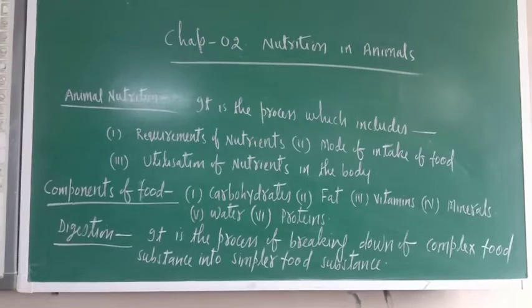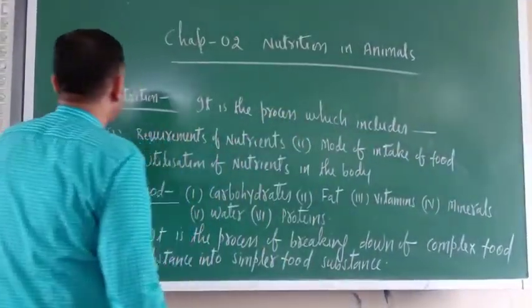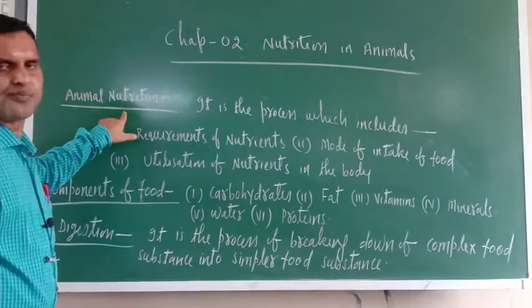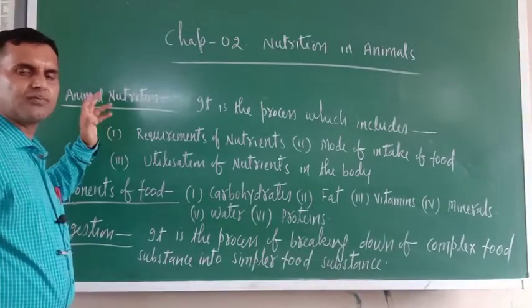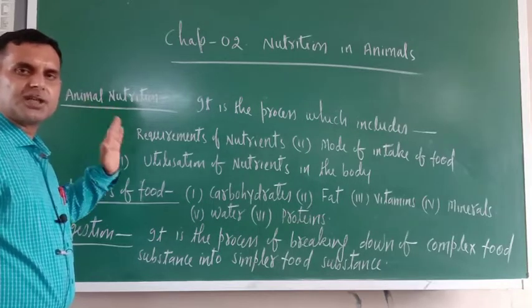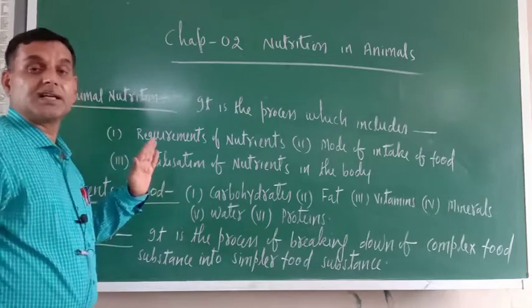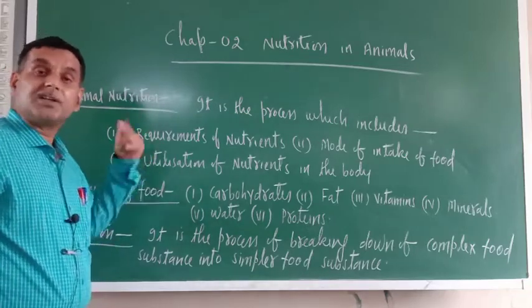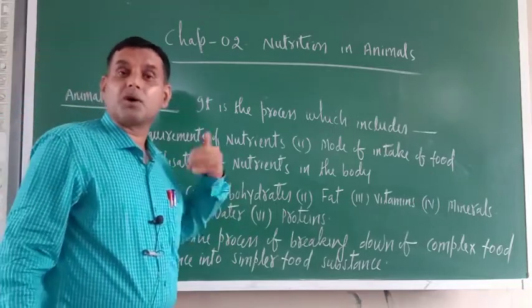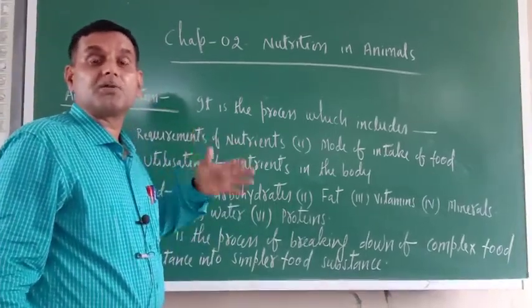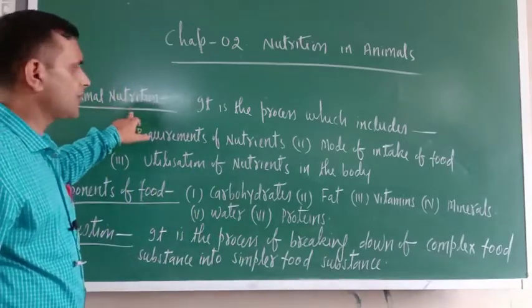Okay, so I am starting now the chapter on animal nutrition. In chapter number 1, I taught you the definition of nutrition. Nutrition is the mode of taking in of food and its utilization by the body. Since we are advanced animals, our nutrient requirement is a bit different. So what is the definition of animal nutrition?